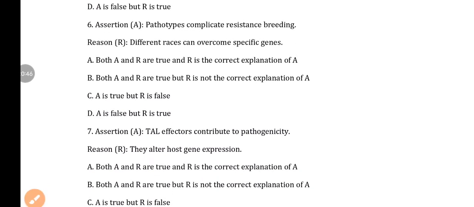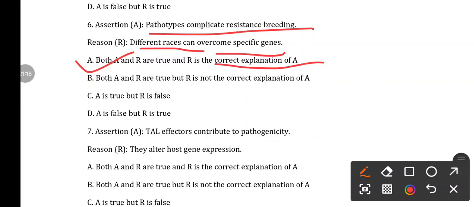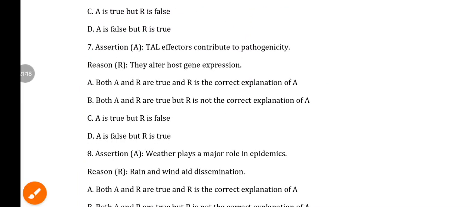Next, question number 6. Assertion: Pathotypes complicate resistance breeding. Reason: Different races can overcome specific genes. Both are true, because when new pathotypes come, again we have to breed for a new resistant variety. So it complicates resistance breeding because of the emergence of new pathotypes, and different races can overcome specific genes. Both are true and it is the correct explanation.